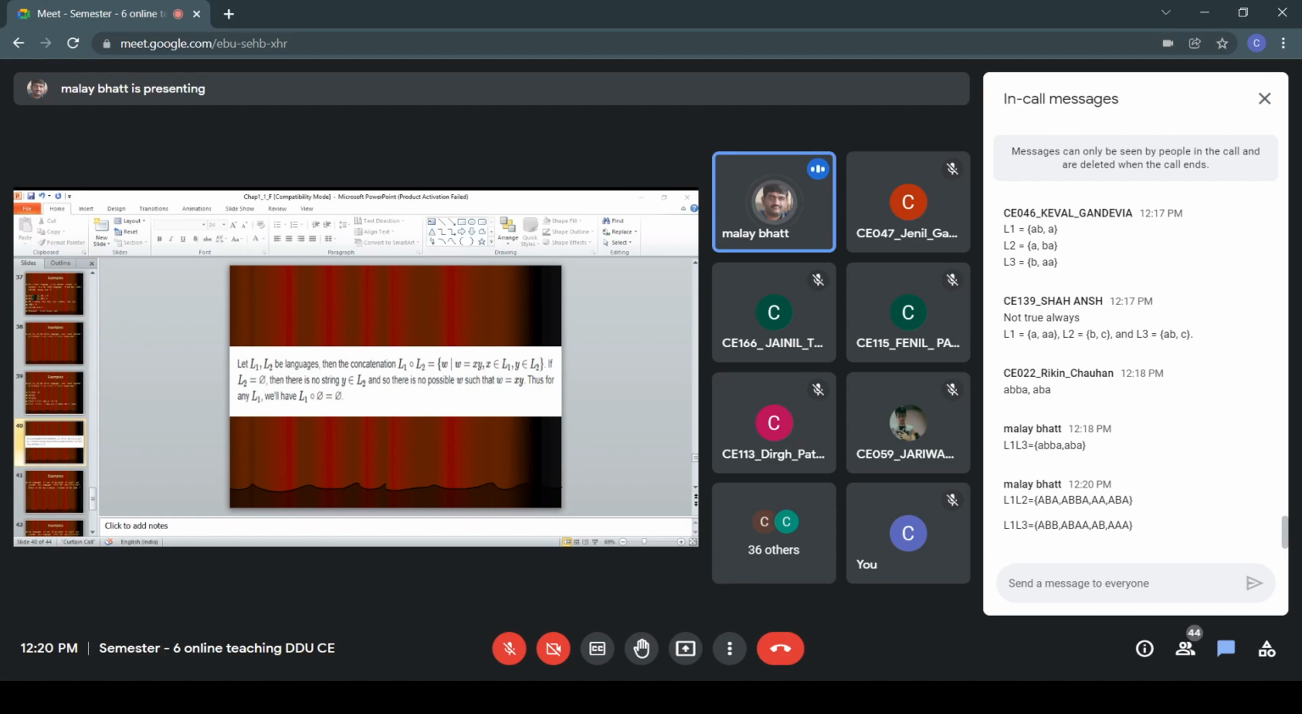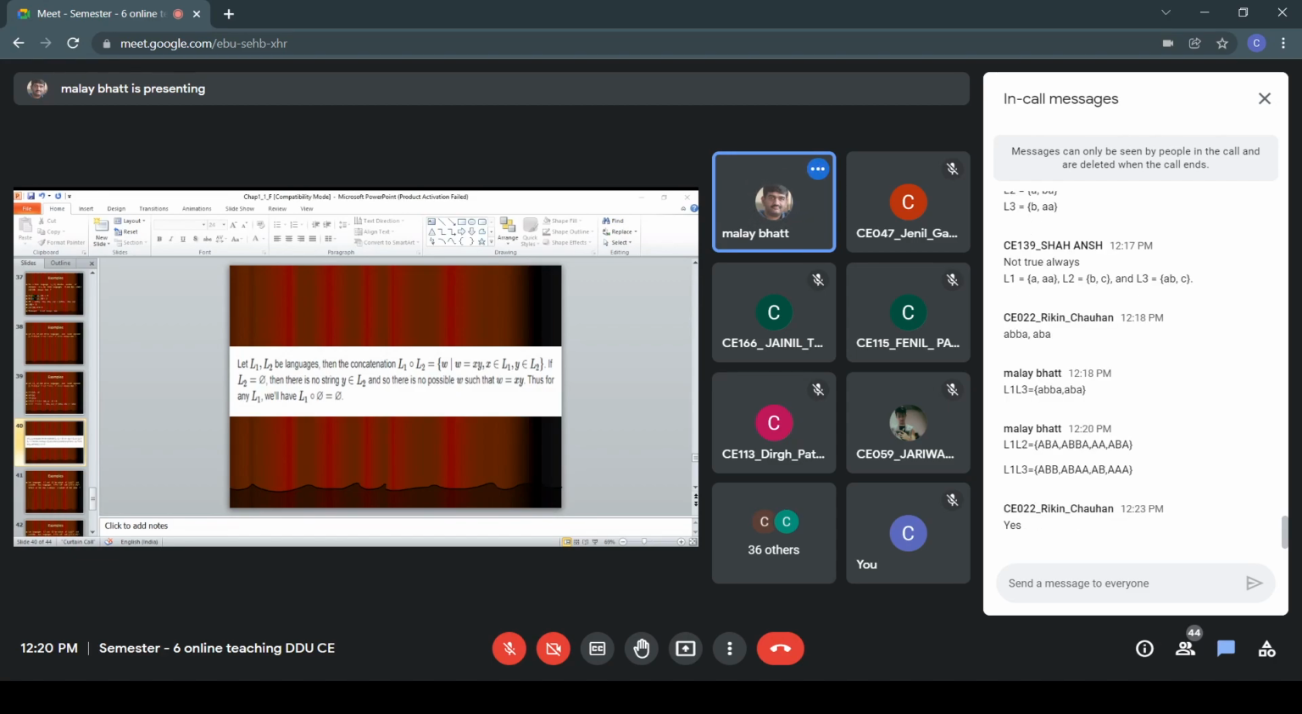There is no element present in the L2 language. If it were null, we could perform the operation. But here null is also not present, so the operation will fail. We cannot perform the concatenation operation. So that's why it is the empty set. I hope this example is clear, right? Let us go for the next one.